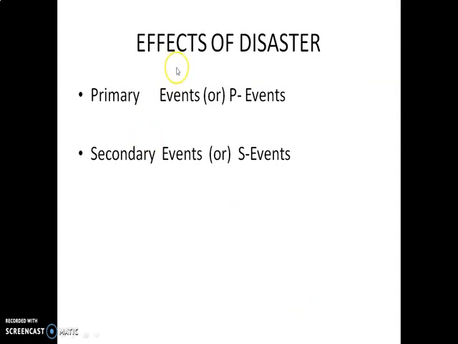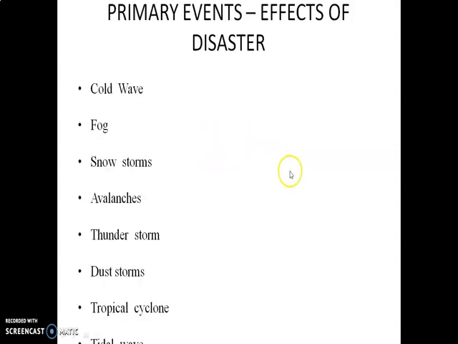Okay. Next, what are the effects of disasters? Primary events, also called P events. Secondary events, also called S events. Now we have to say primary events. What are the effects of disasters? One is cold wave, fog, snow streams, avalanches, thunderstorms, dust storms, tropical cyclones, tidal waves.